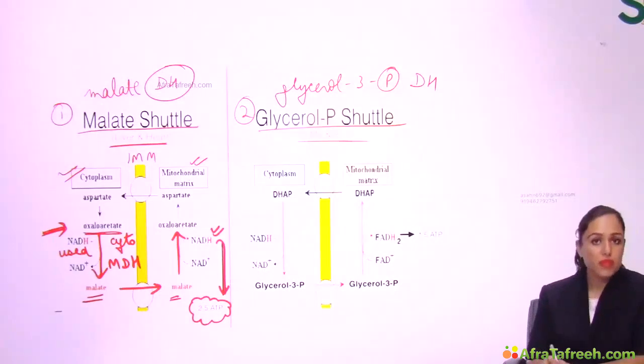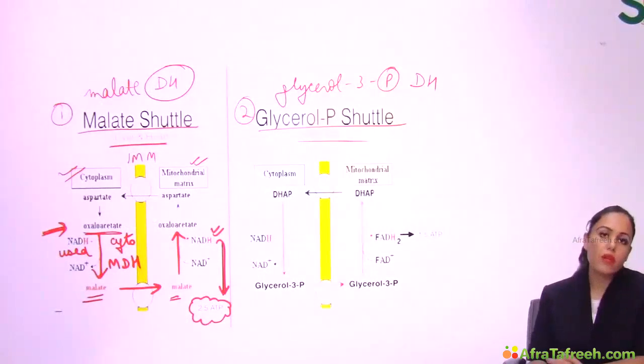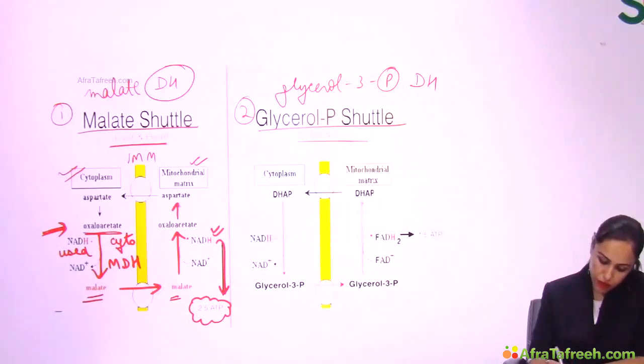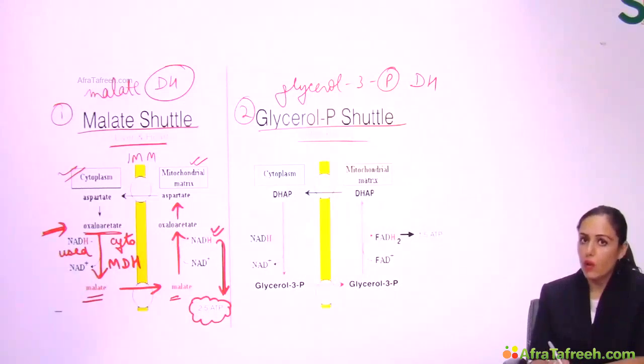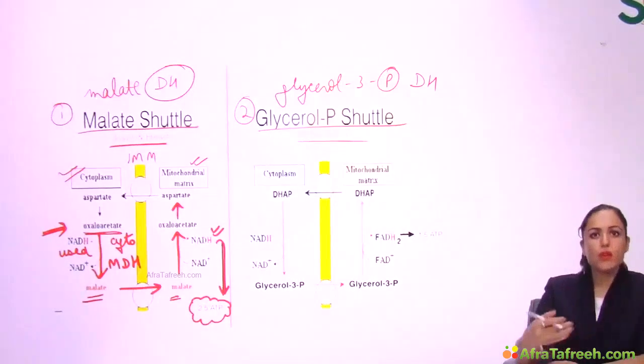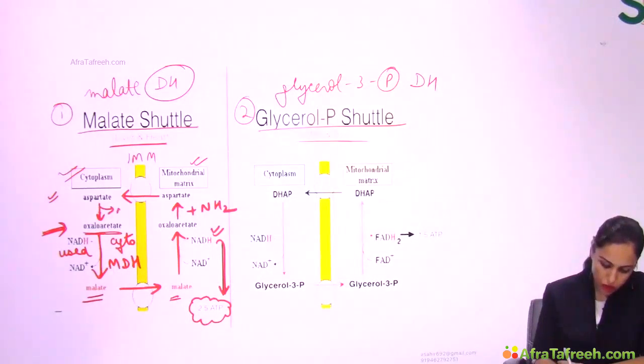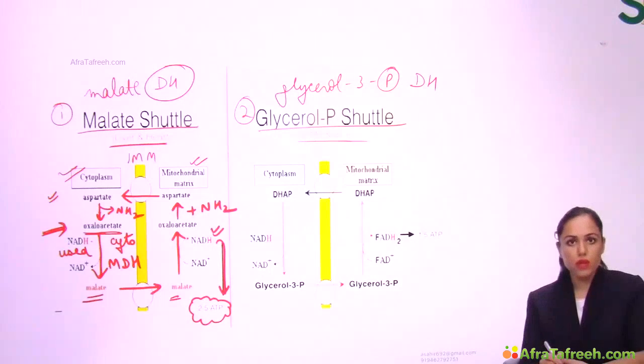Now we have to complete the cycle. So oxaloacetate should go back inside the cytoplasm, but oxaloacetate cannot cross the mitochondrial membrane. So oxaloacetate will be converted to aspartate. How? Do you remember I told you, keep on adding amino group, oxaloacetate to aspartate to asparagine, they are formed. So here you add one amino group, aspartate is formed. Aspartate can cross the mitochondrial membrane, reaches cytoplasm. Here the amino group will be lost again and oxaloacetate is formed.